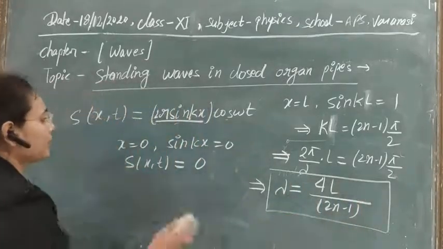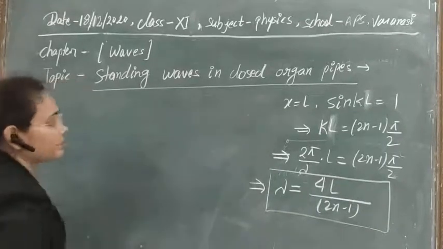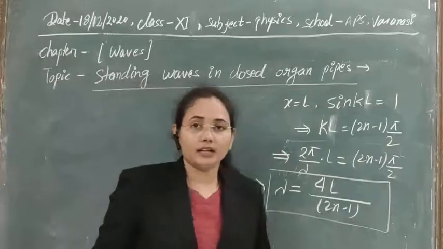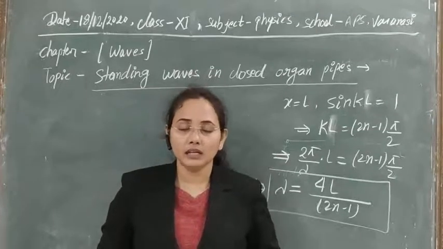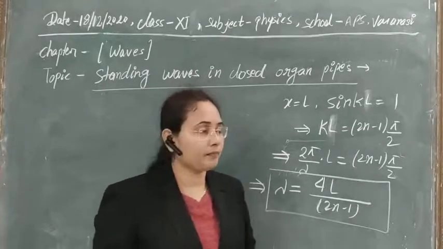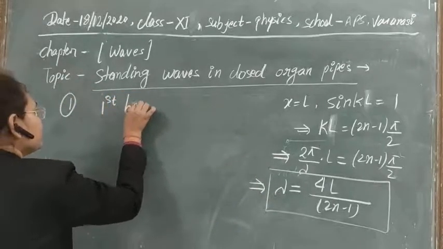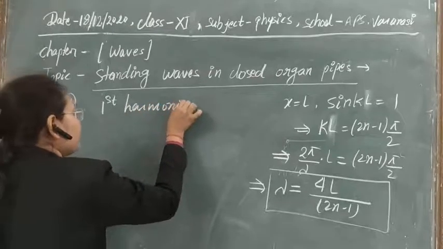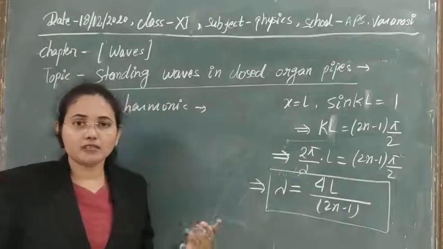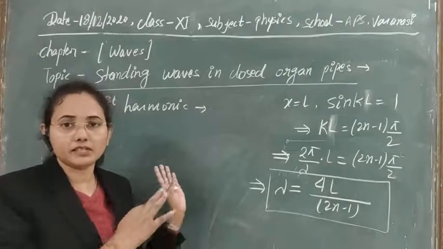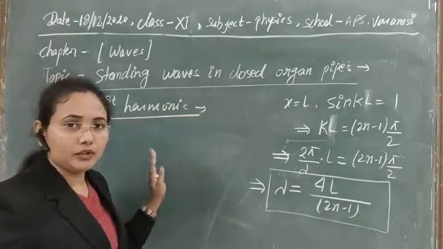Now, for different values of n, let's try to understand what the mode of vibration is and which types of waves will be formed. What are the numbers of nodes and antinodes that are forming in the system in case of closed organ pipes? So first, for the first harmonic, or you can also say the first mode of vibration, or another name is the fundamental mode of vibration. Three names for this thing. So don't be confused whenever these names come before you.